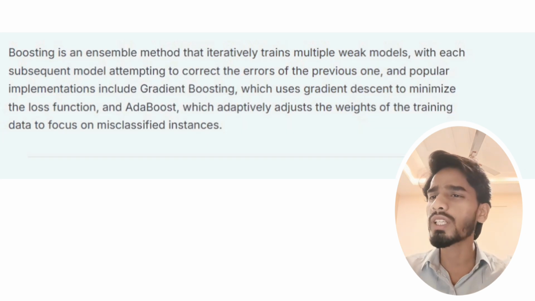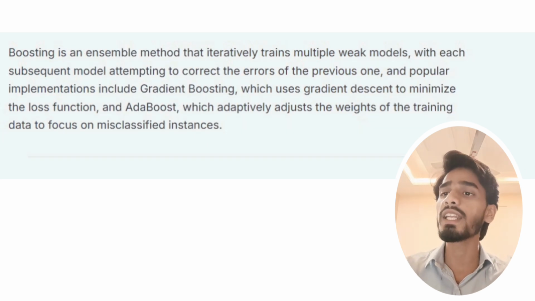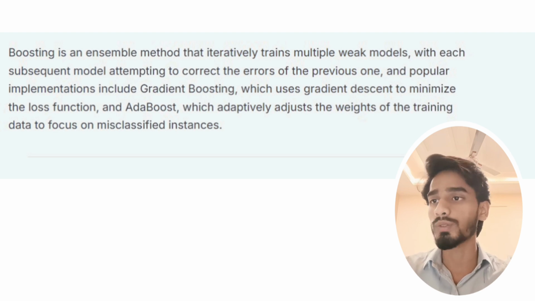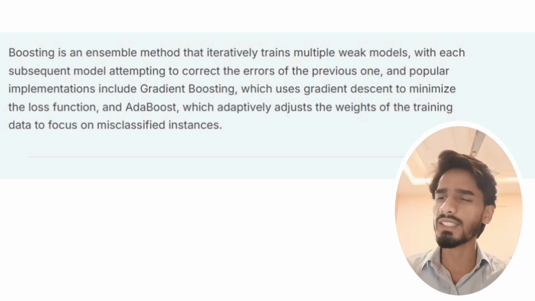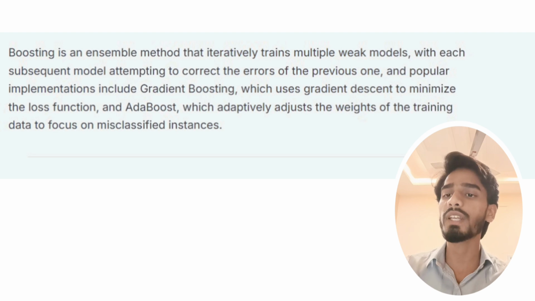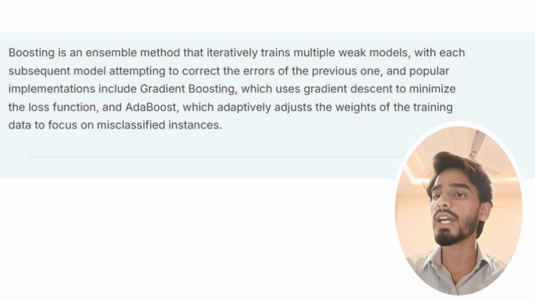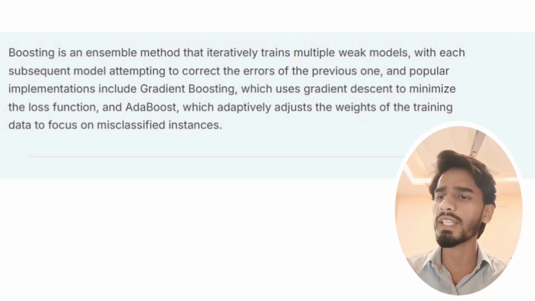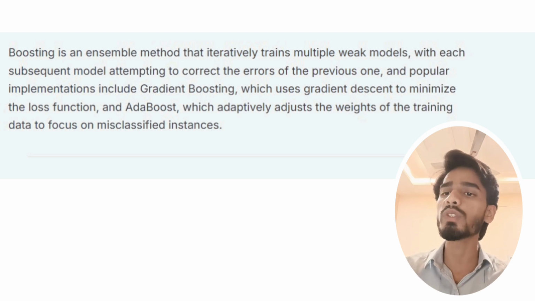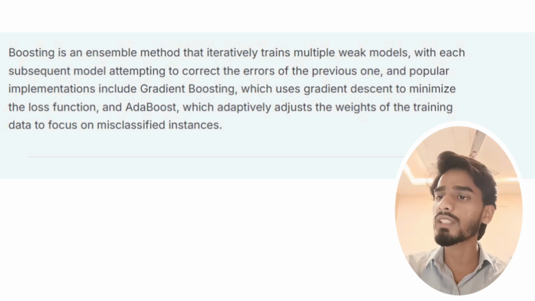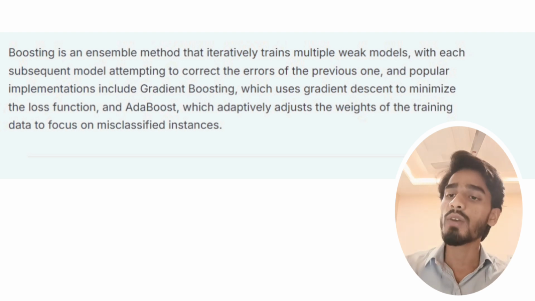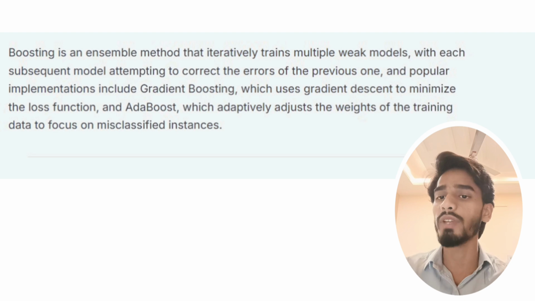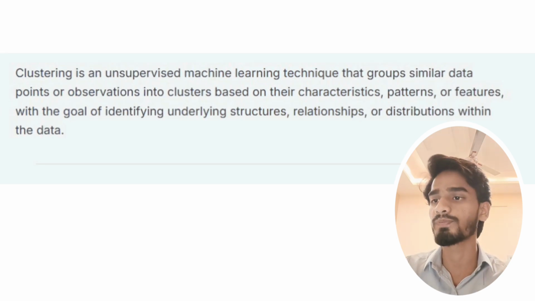What is boosting and gradient boosting and AdaBoost? Boosting is an ensemble method that iteratively trains multiple weak models, with each subsequent model attempting to correct the errors of the previous one. Popular implementations include gradient boosting, which uses gradient descent to minimize the loss function, and AdaBoost, which adaptively adjusts the weights of the training data to focus on misclassified instances.